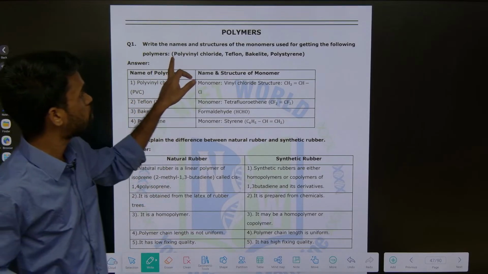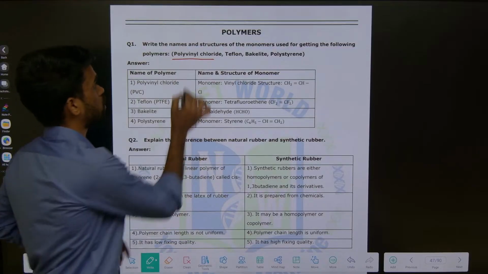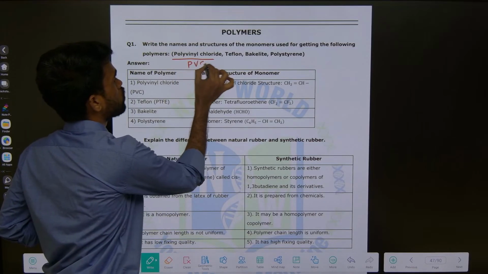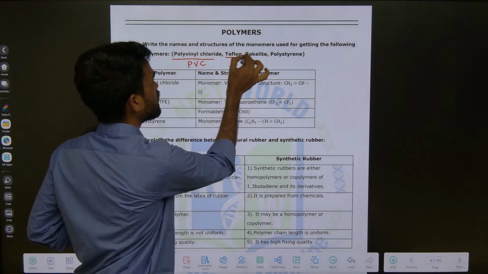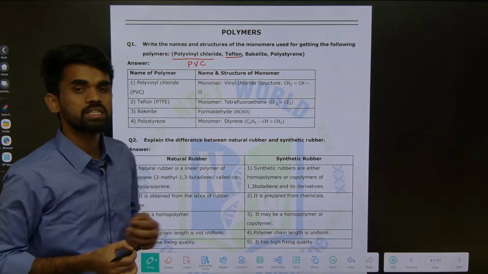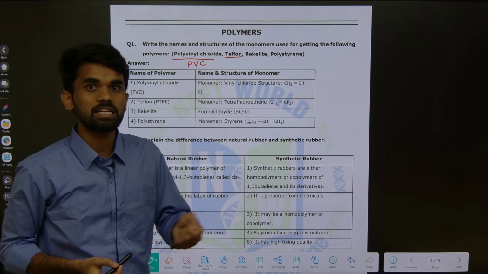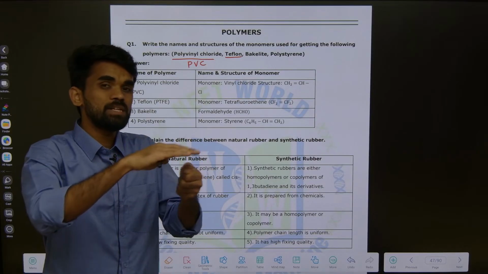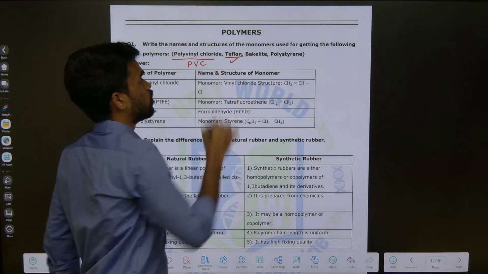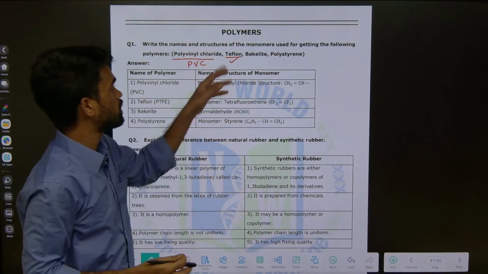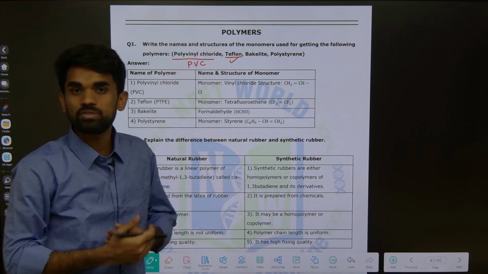First, polyvinyl chloride, in short form we call it PVC. So how do we get PVC? What is the monomer unit? Then Teflon. Where do we use Teflon? We use non-stick pans, right? On those we see some black coated things. That coating is nothing but Teflon. Previously it used to be the coating for pans, the dosa pans we see now.